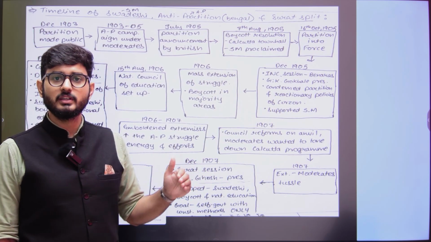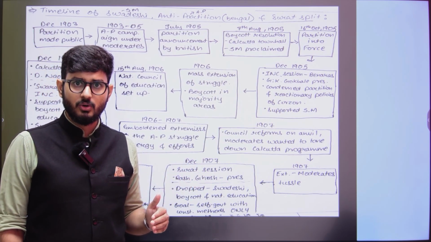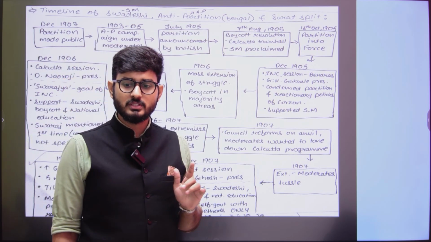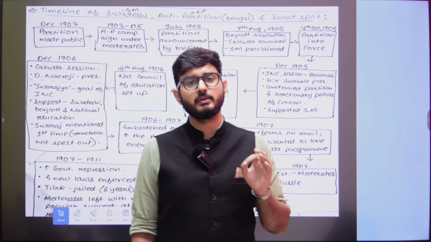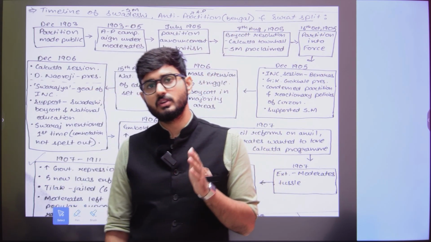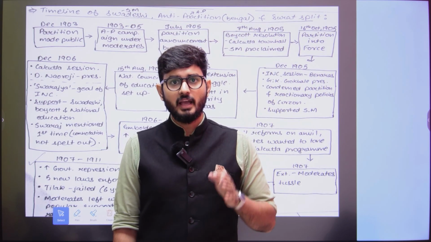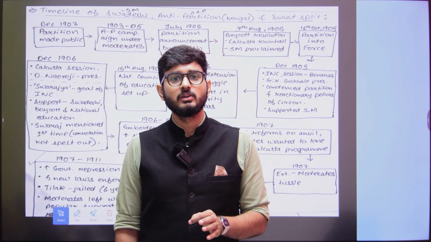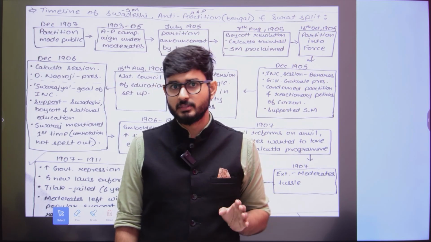Why? Because Congress had this norm whenever it appointed the chairman. The norm was that in whichever province that particular Congress session was being conducted, anyone born in that province would not be eligible to contend for the seat of the chairmanship.